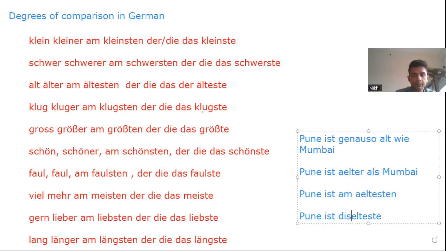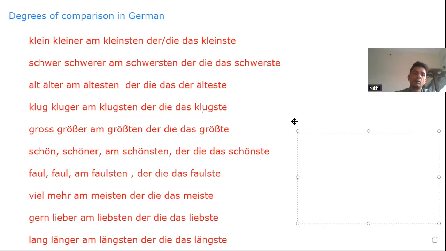Is the eldest. Eldest. Yeah, the oldest of the country, the oldest of the world. Something like that. Easy example, you understood? You know, learn the forms by heart.